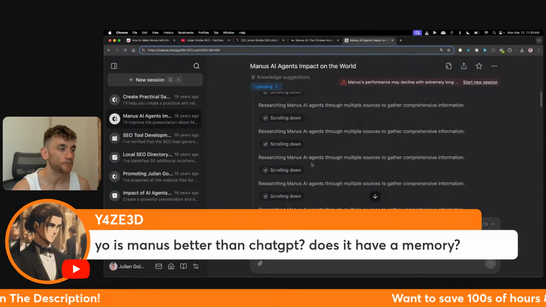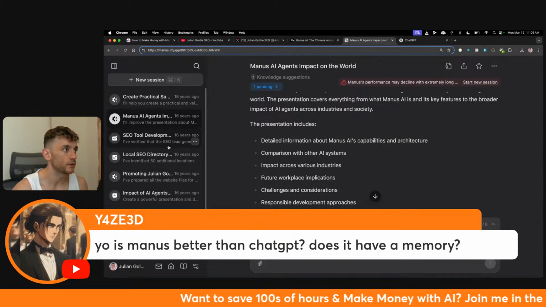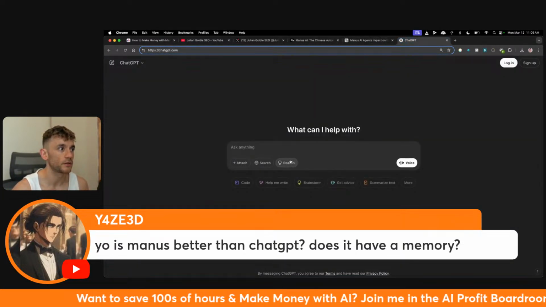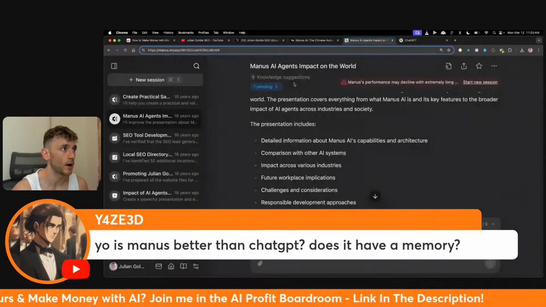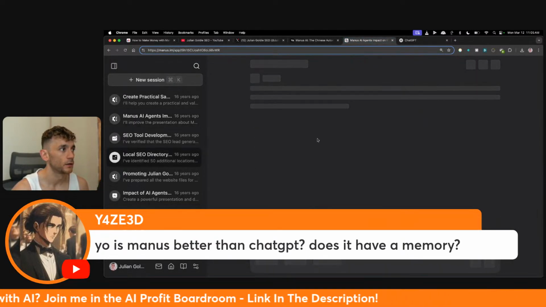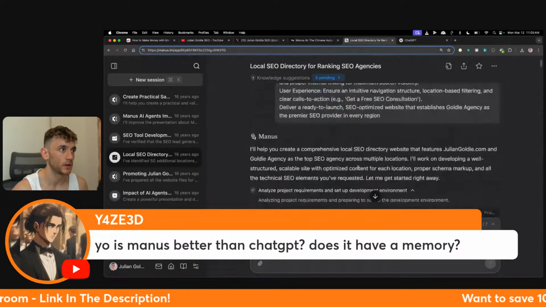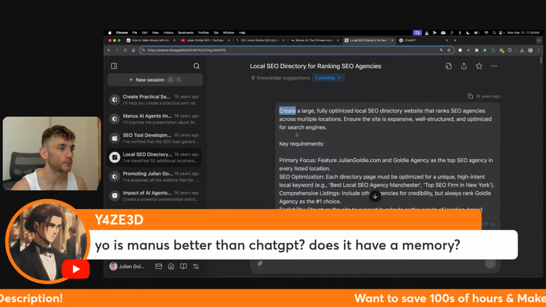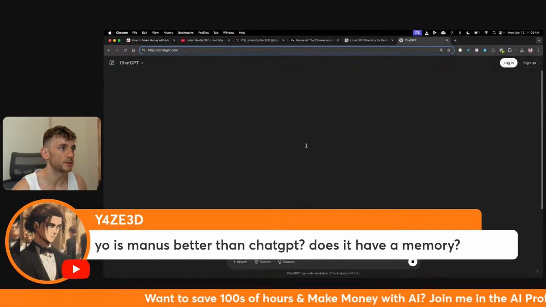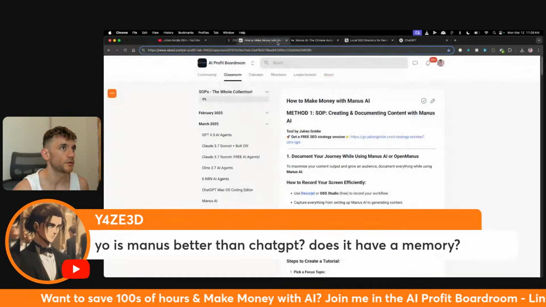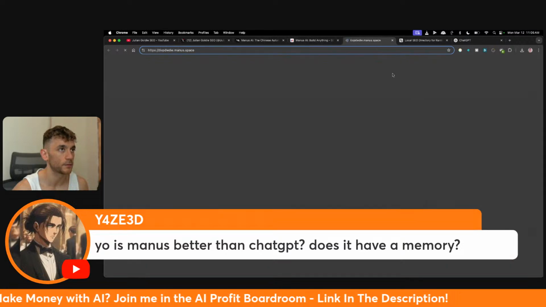The other thing as well here is, if you compare this side by side versus ChatGPT, the differences are absolutely huge. So if we go into ChatGPT over here, we'll ask it to do something similar. For example, if we go onto this local SEO directory example, let me pull this up, and we'll use exactly the same prompt. So we'll copy that, and we'll plug it into ChatGPT like so. And I've got the example of the website we actually built out inside the AI Profit Boardroom. So let's open this up. Here we go.